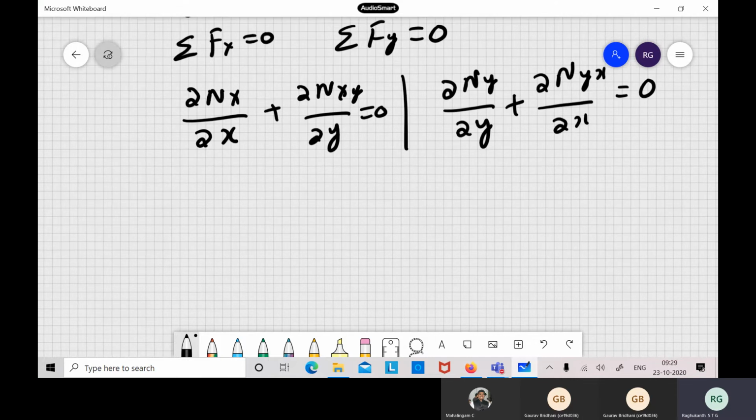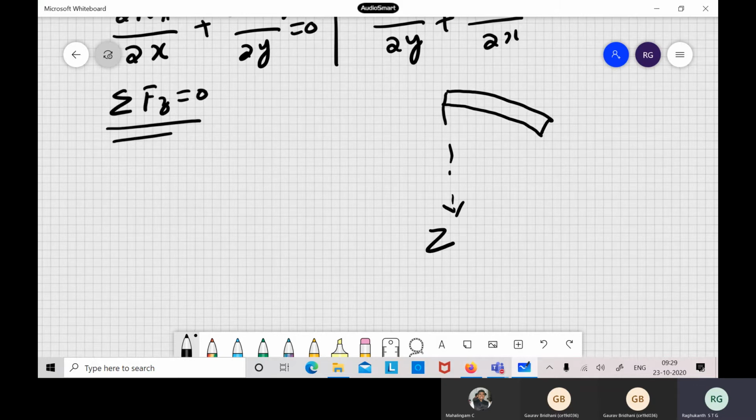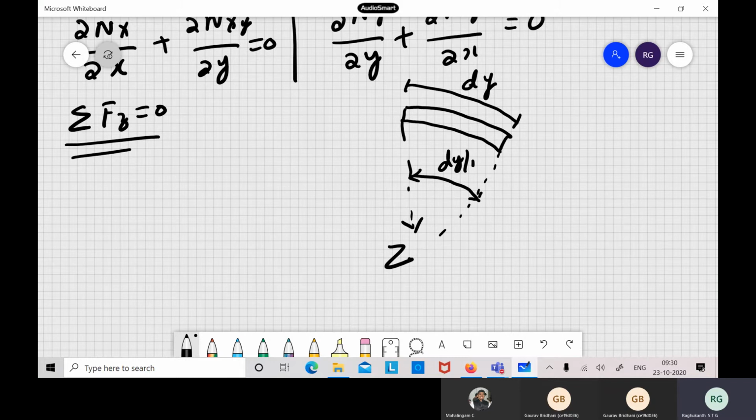Now in the z direction, one extra term comes into the picture, because of the curvature of the shell. If we take this as the z direction, and r is the radius, take a small portion of arc length dy in the circumferential direction; this angle will be dy by r.